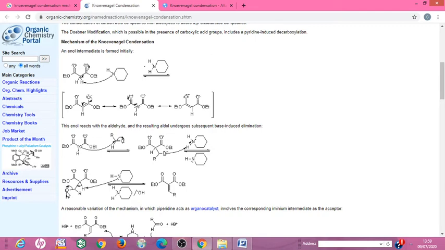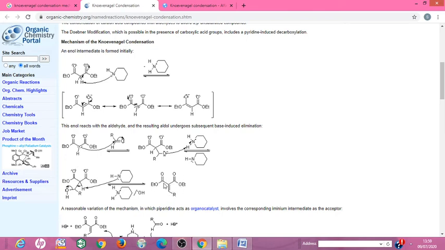Hence this reaction is known as a condensation reaction. After removal of H2O, it forms the double bond and gives the alpha beta unsaturated ester.